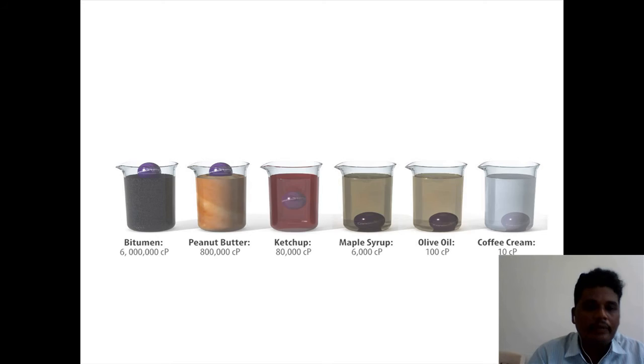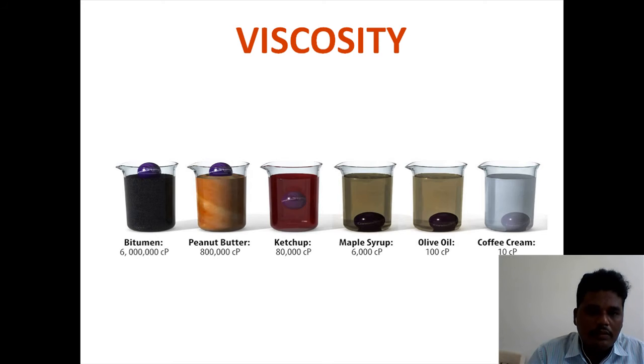Fluid mechanics. Unit 1 of fluid mechanics is about viscosity. Viscosity is nothing but the resistance offered by a fluid to flow. Look at the diagram. By using the diagram we can explain.